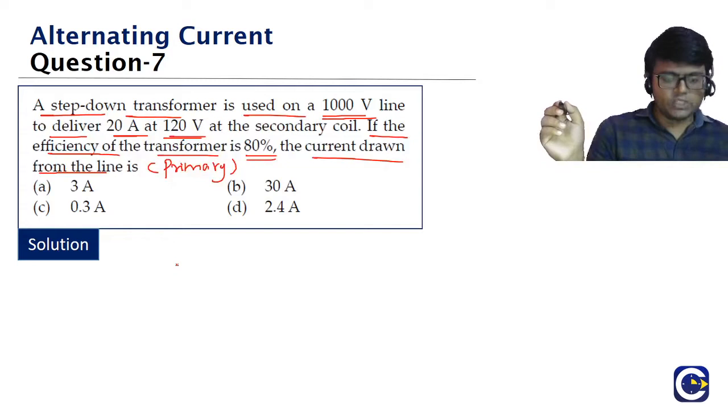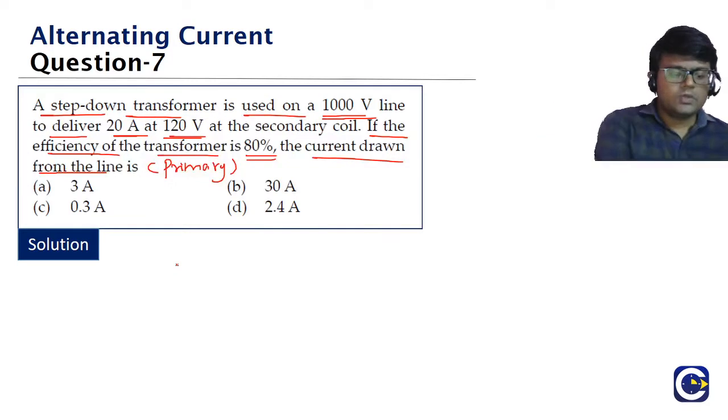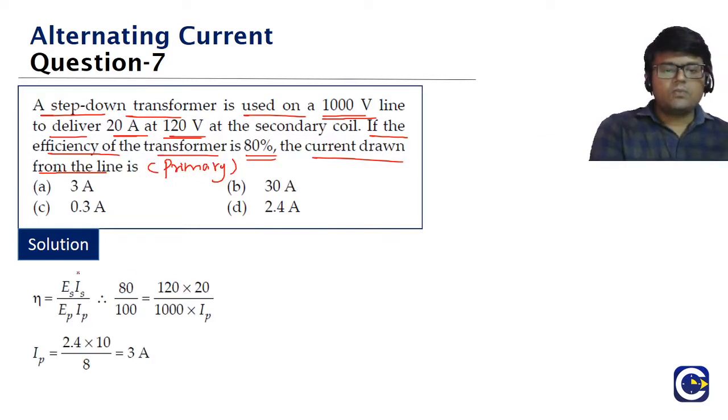Check it guys. So look at the formula. The efficiency factor, eta, will be equal to the power in the secondary coil divided by the power in the primary coil. So ES into IS, where E is the voltage in the secondary coil and I the current, divided by EP into IP. That is the efficiency factor. Since the percentage is 80, the factor will be 80 by 100, or 0.8.